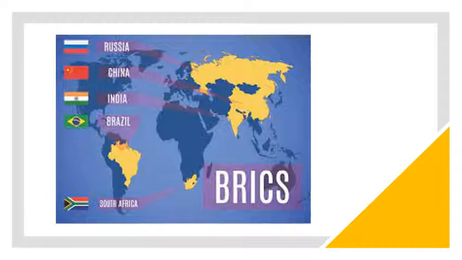When we see the map, it represents all the southern nations like China, India, and it has African representation from South Africa, and South American representation from Brazil. So we can say it is a south grouping, a representation from southern countries. We have to remember this important point. It consists of 5 countries.